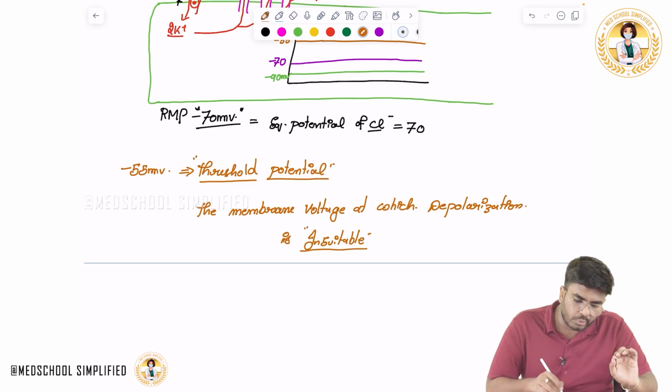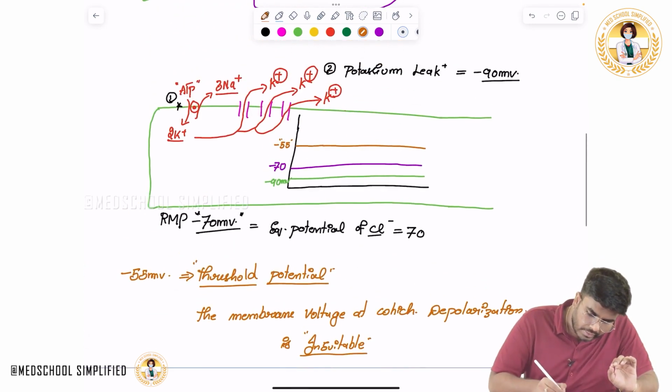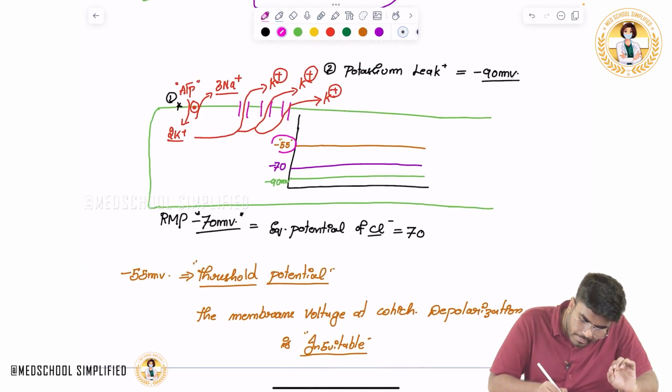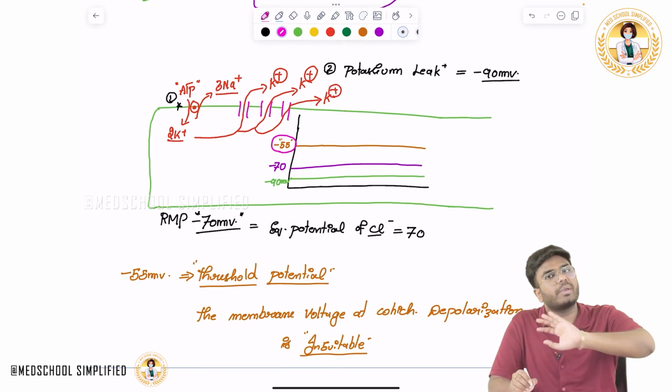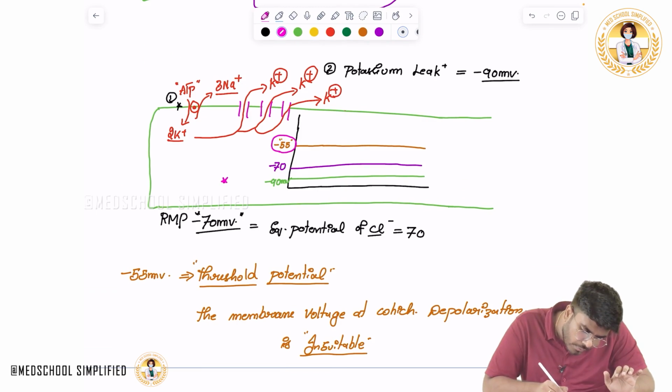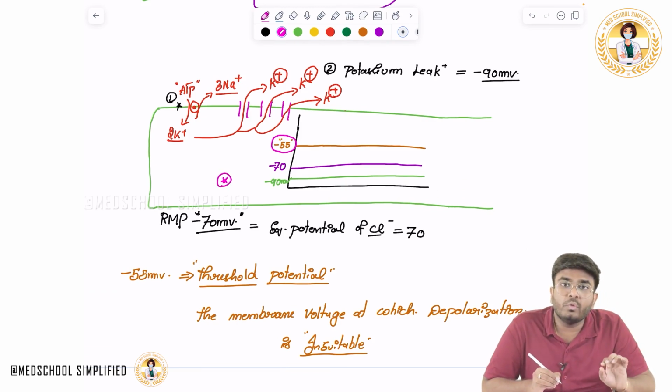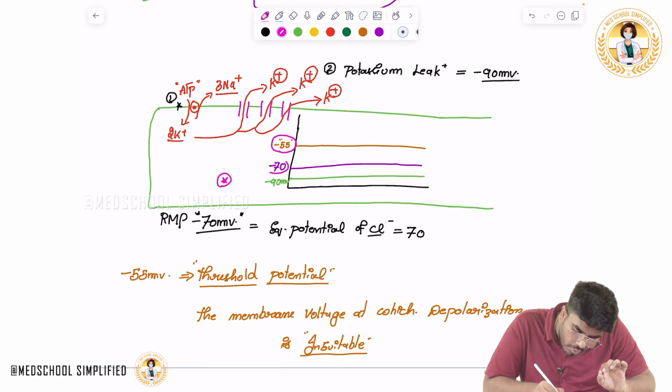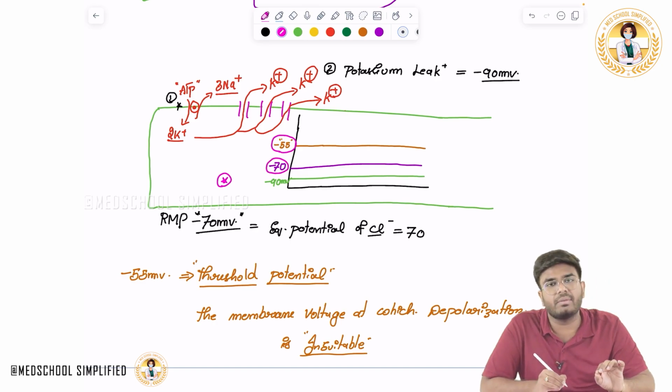See, when you develop this minus 55 millivolt, for example, because of any reason, in this neuron, if you bring the resting membrane potential, you know the resting membrane potential is minus 70 millivolt.